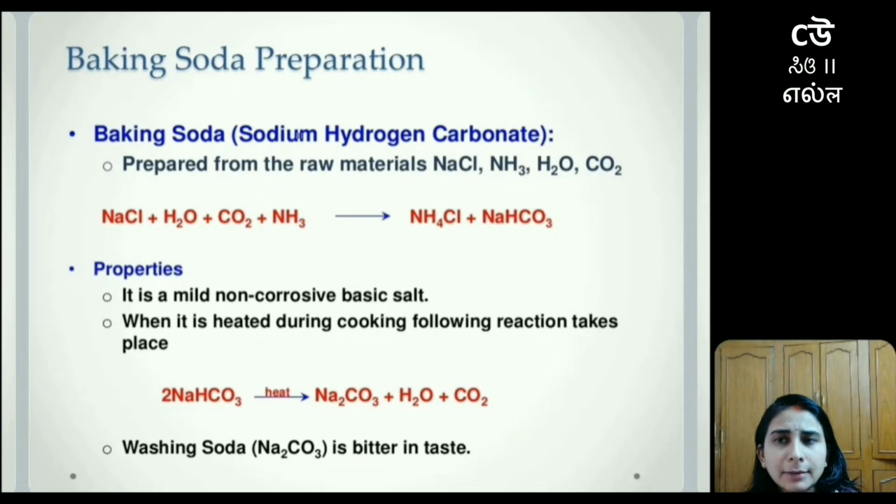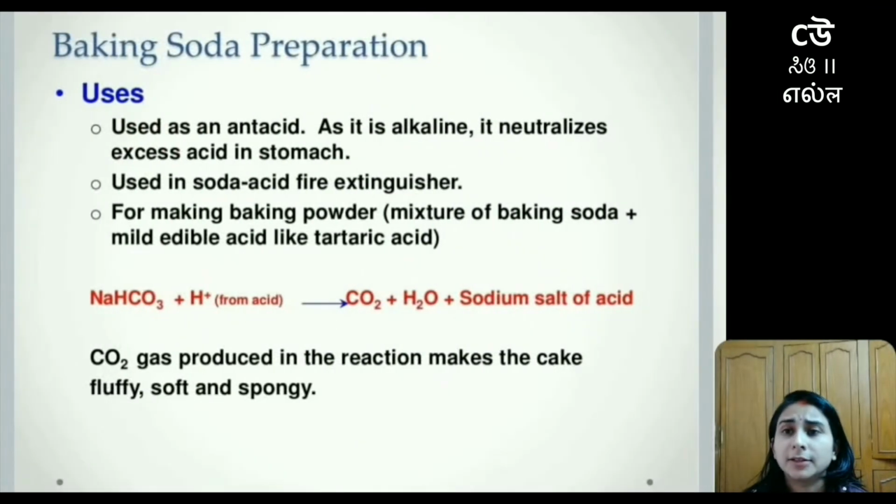Students, take your time and slowly note down all the statements, because each and everything that we are covering here is extremely important. Moving on to the next thing, which is about where we can use baking soda. First use is as an antacid. Reason behind that is it is alkaline in nature.